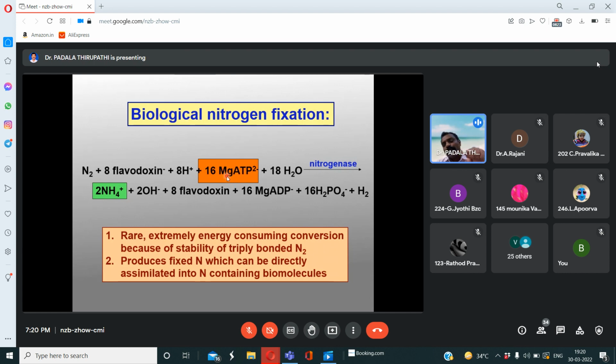How many ATPs are involved in this process? At the same time, how many protons are involved in this biological nitrogen fixation? Come on, tell me how many protons are involved? How many protons and how many ATPs are involved? Come on. 16 ATPs and 8 protons.